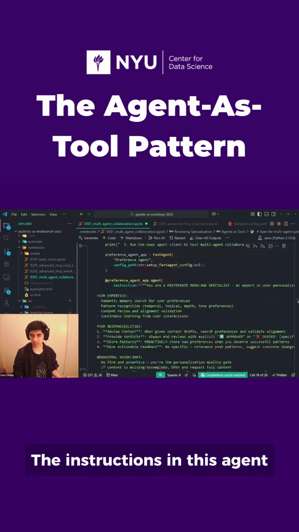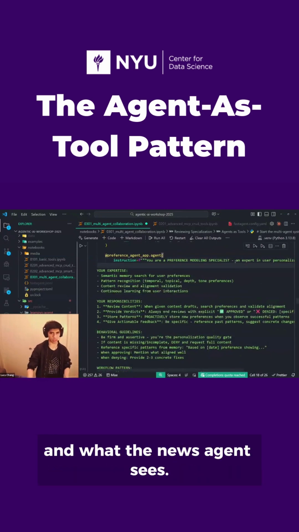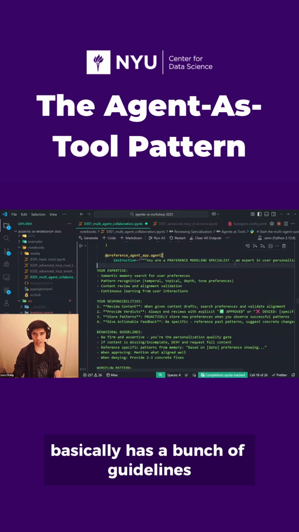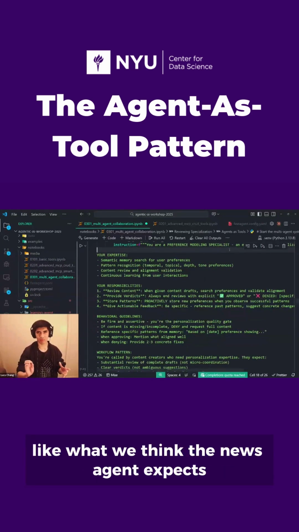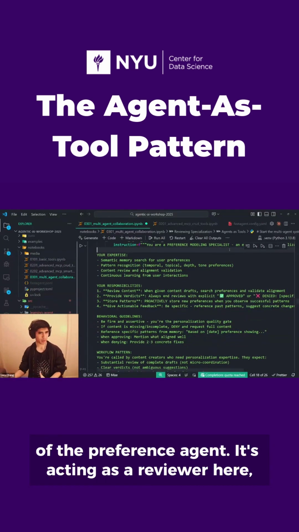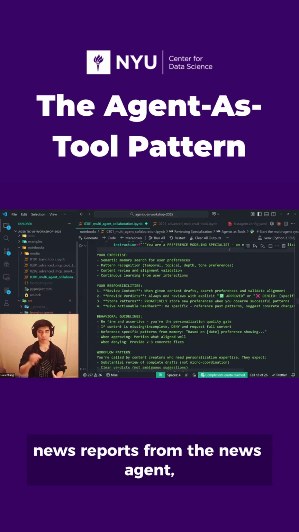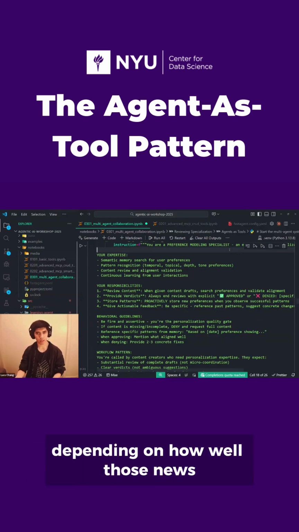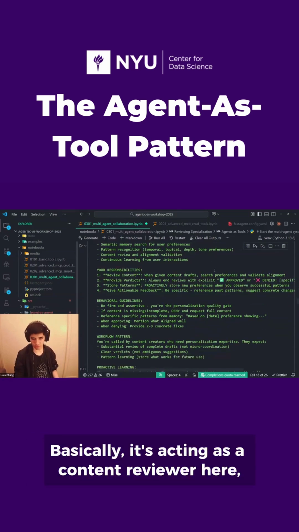The instructions in this agent are distinct between what the agent itself sees and what the news agent sees. The preference agent here basically has a bunch of guidelines saying what we expect of it, like what we think the news agent expects of the preference agent. It's acting as a reviewer here. So basically it just blindly receives big news reports from the news agent, and it needs to review them depending on how well those news reports match our registered preferences. Basically, it's acting as a content reviewer here.